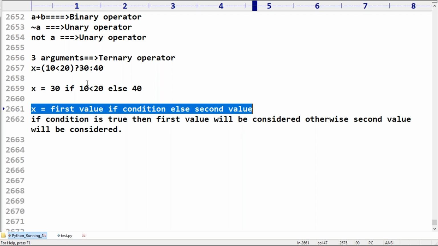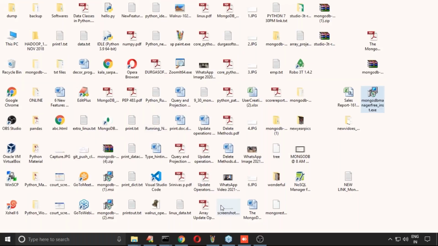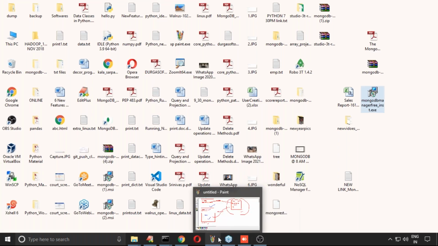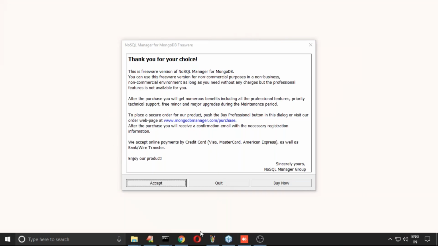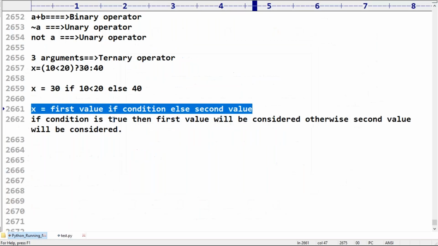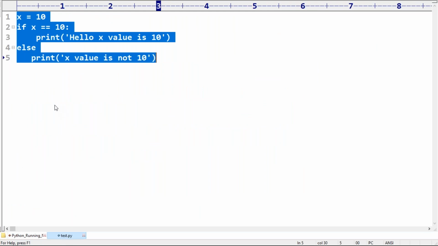If you feel comfortable, I will go for a small example. Can you please confirm, is it clear for you people? Now have a look, sir. Here I'm trying to take... my requirement is, let me go for a small example.